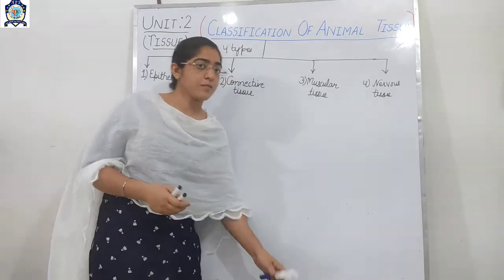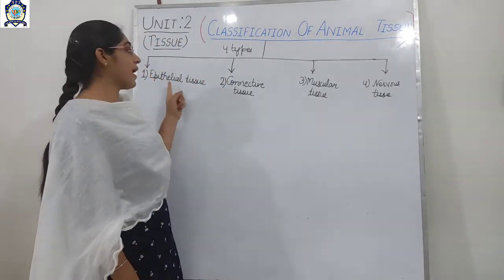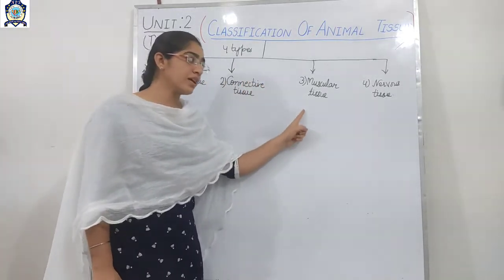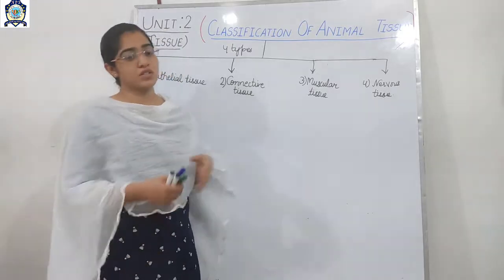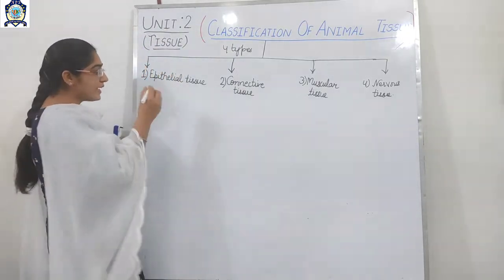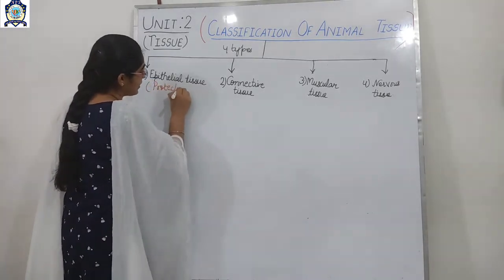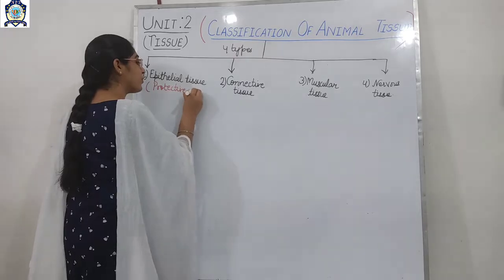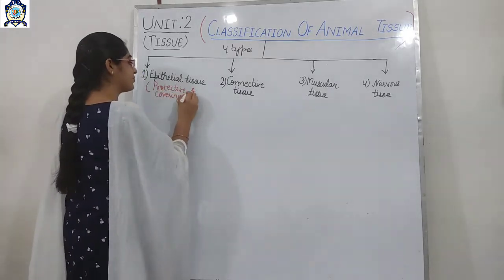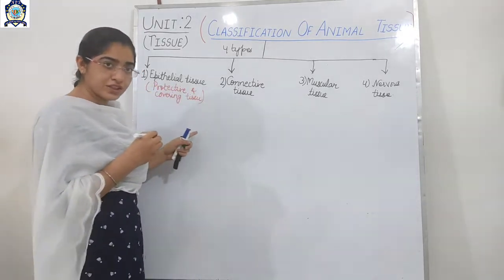As I am saying, they are of four types: epithelial tissue, connective tissue, muscular tissue, and nervous tissue. So what is the function of the epithelial tissue? As the name indicates, it is protective and covering tissue.